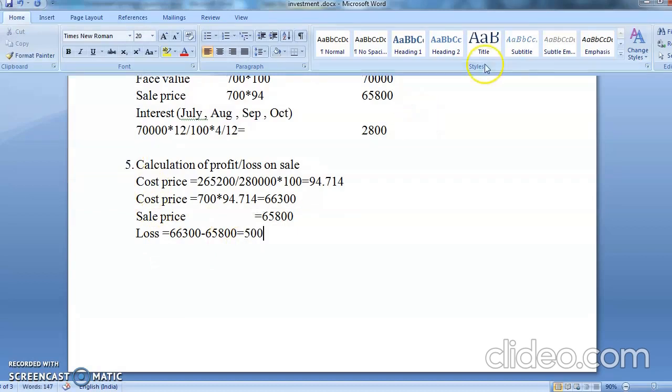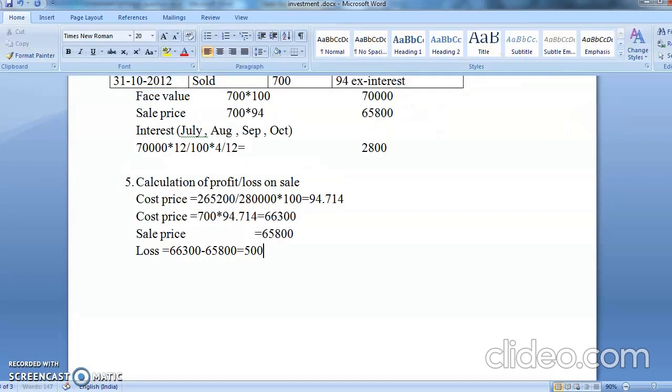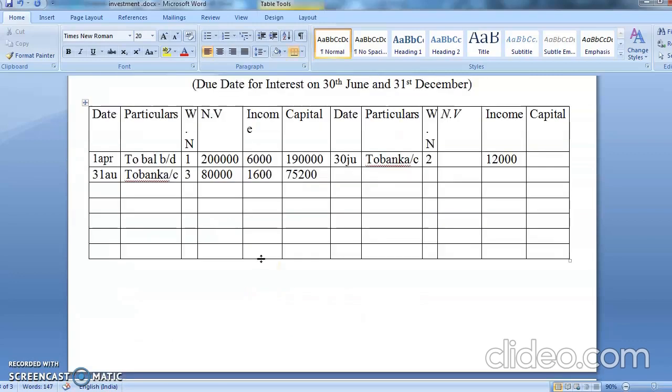Chalo student, now we'll make an entry on your credit side because your sale face value will be 70,000, sale price will be 65,800, interest will be 2,800 and loss will be 500. So you have sold it on 31st October. Chalo, to bank account, working note number 4.